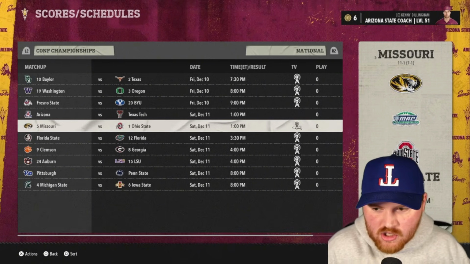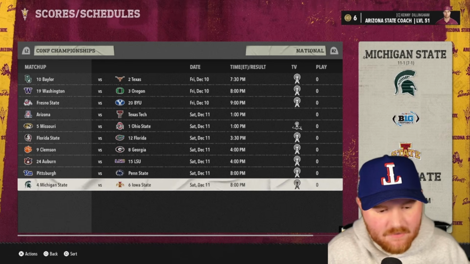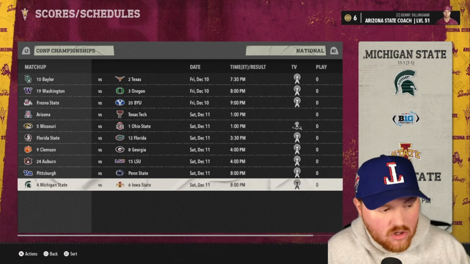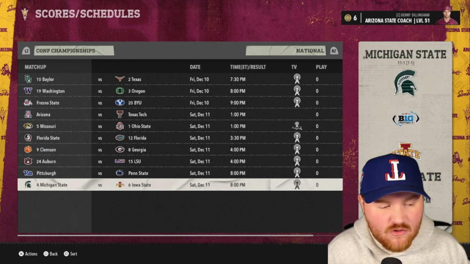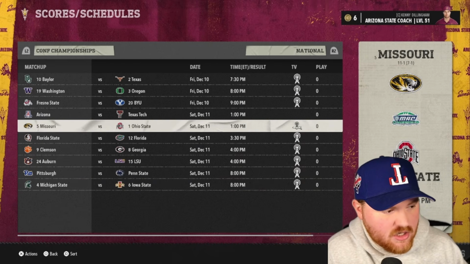All right, so Georgia looks like they are going to get in. We don't see Notre Dame up here. I wouldn't expect them to get in the Big Ten championship game. Interesting to see Michigan State and Iowa State in the Big Ten championship game. Looks like both teams are going to get in. Iowa State for the third time in the video. Michigan State looking to go back-to-back in the final 2 years.